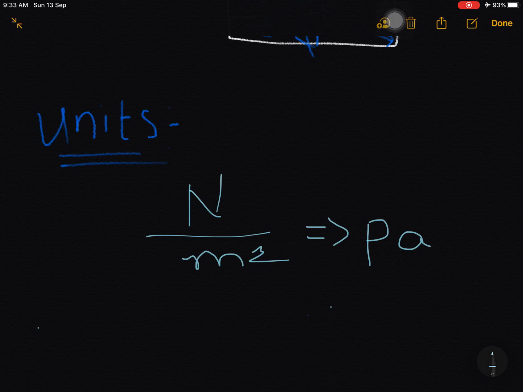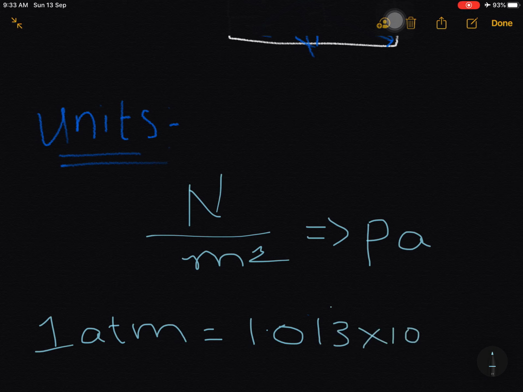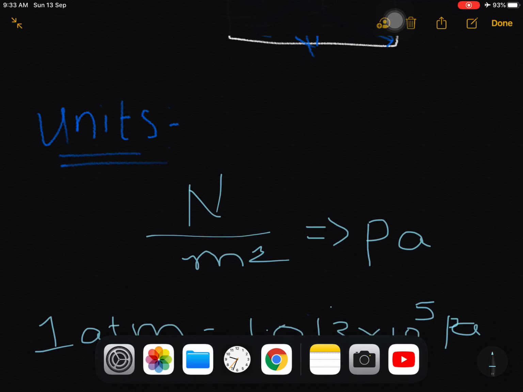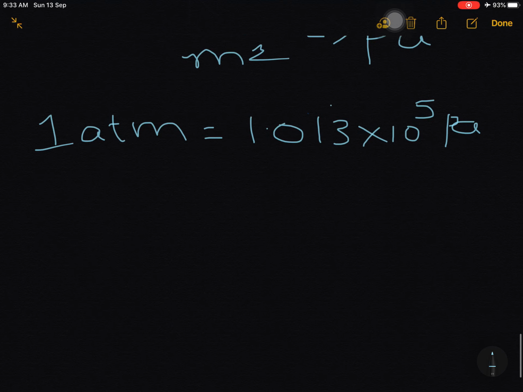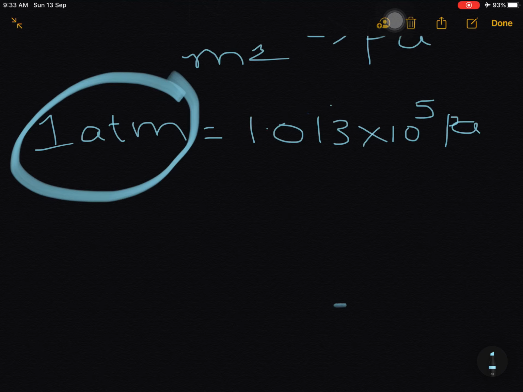And 1 atm is equal to 1.013 into 10 to the power of 5 pascals. Here atm is also one of the measuring units for pressure.